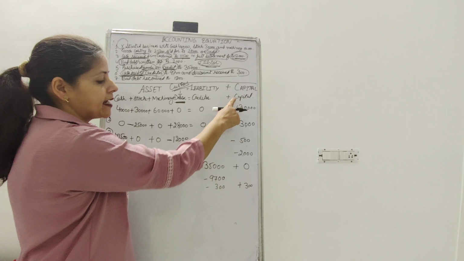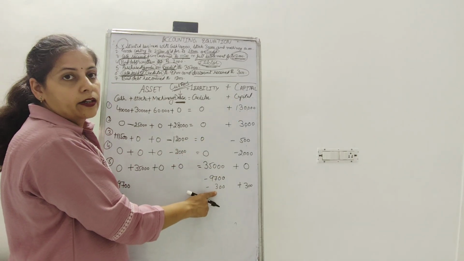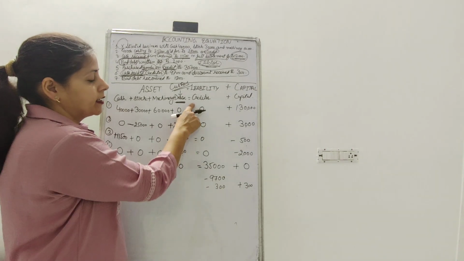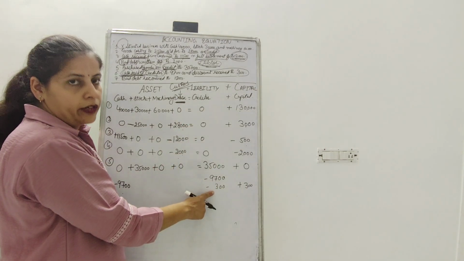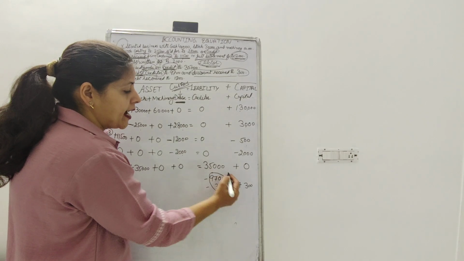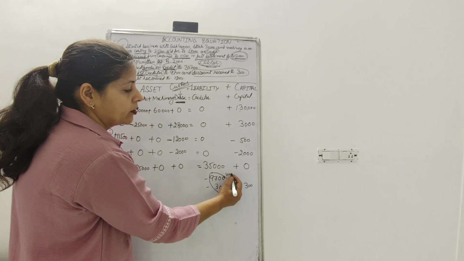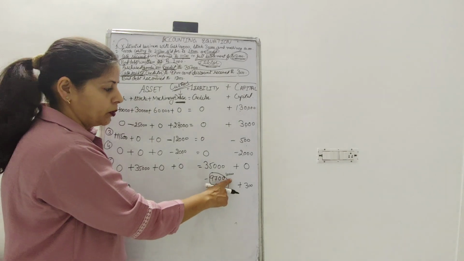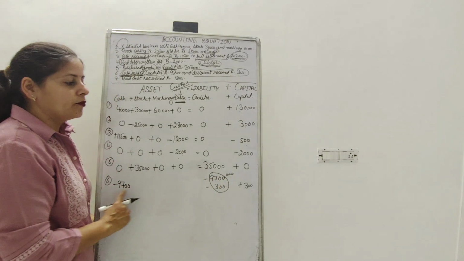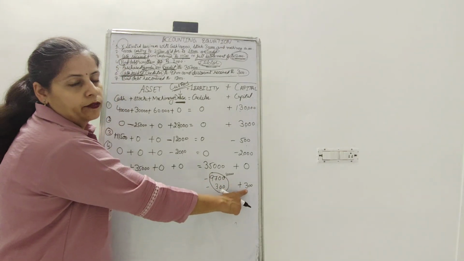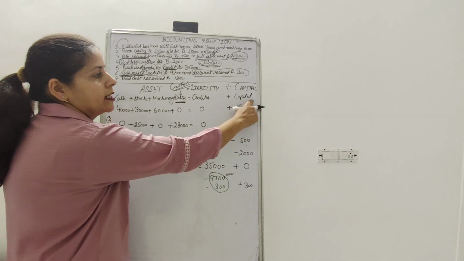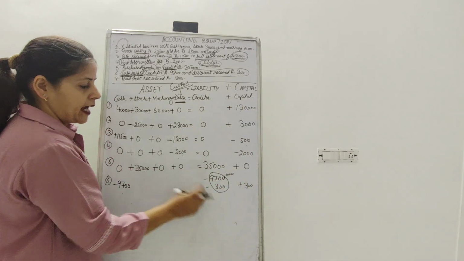But at the same time, that 300 rupees is a loss to the creditor, so creditor should be deducted by 300 also. So ultimately creditor value is reducing by rupees 10,000 in total. We paid him 9,700 and we do not have to pay him 300 in future. That is the profit of the owner here, so it is added to capital.